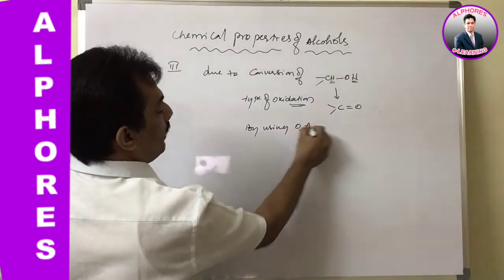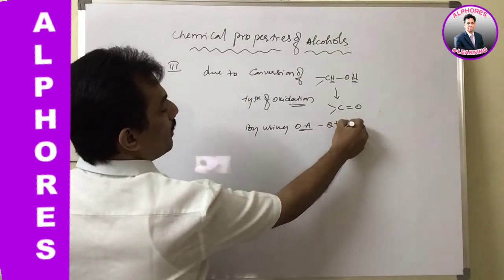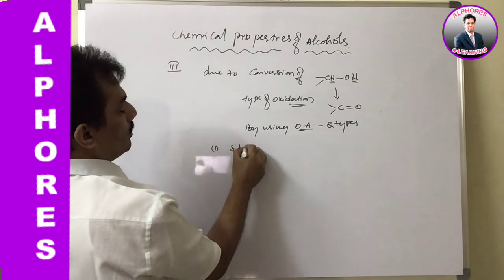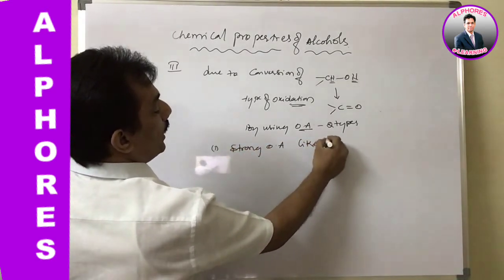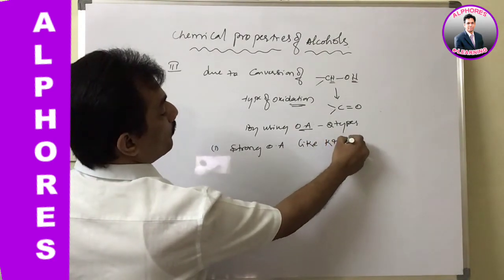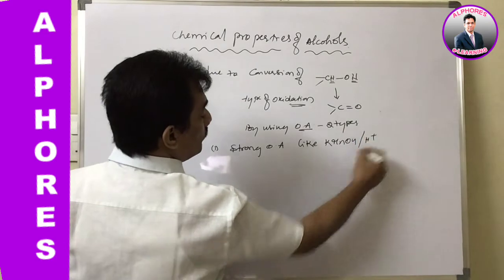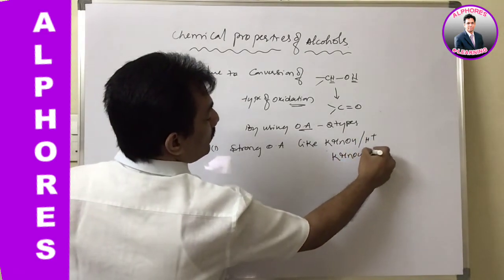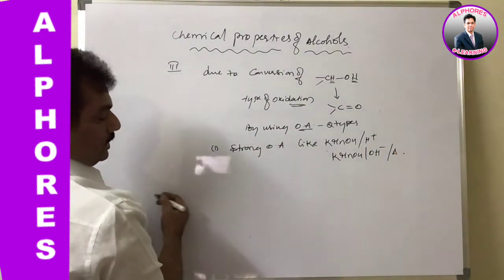These oxidation reactions are carried out using oxidizing agents, of which there are two types. One is strong oxidizing agents like KMnO4 in acid medium, or KMnO4 in basic medium under heat. These are strong oxidizing agents.